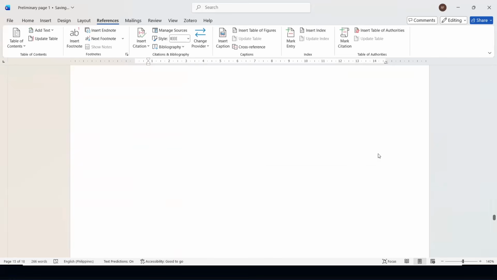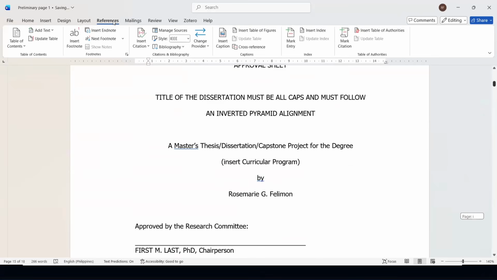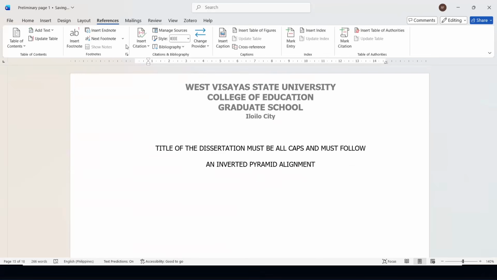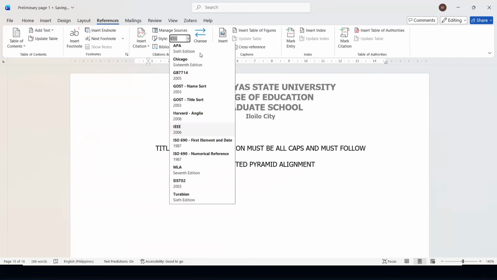Okay, so that's it. I'm just demonstrating here how to maximize the settings for the headings, but this is of course optional. And of course, I hope that you can find time also to explore here some options regarding referencing. I do not have the 7th edition. We are following the 7th edition.